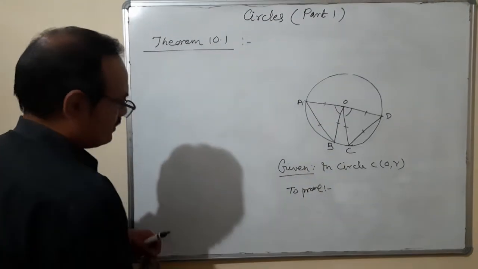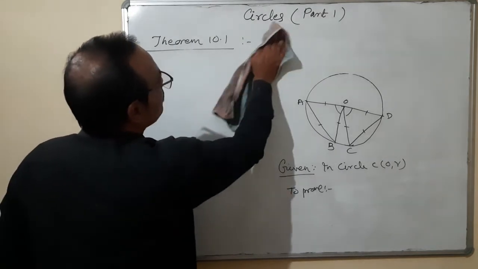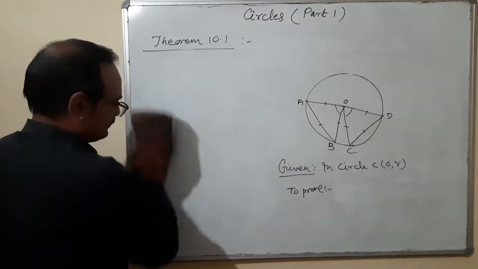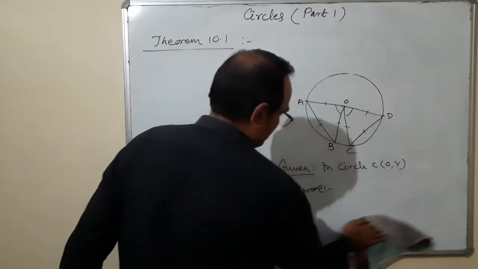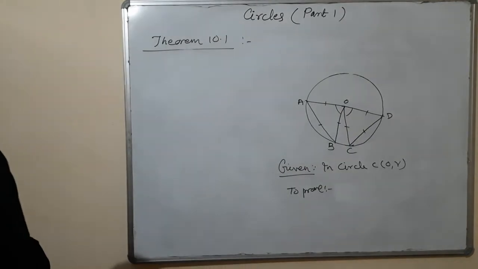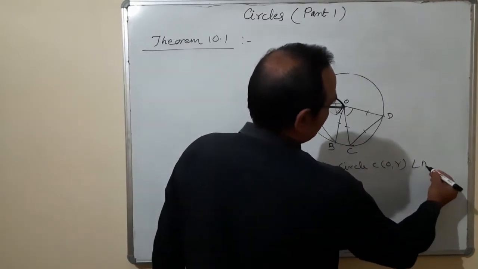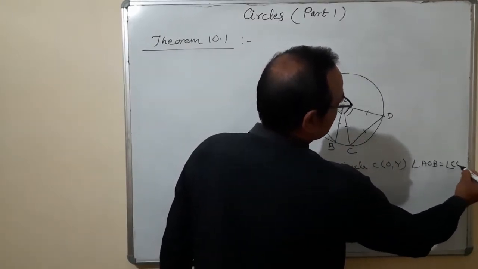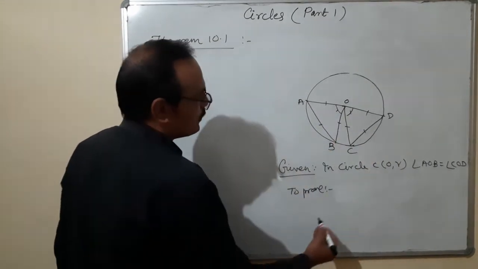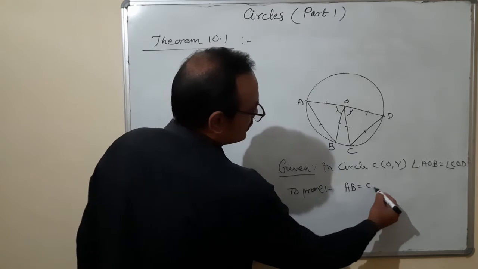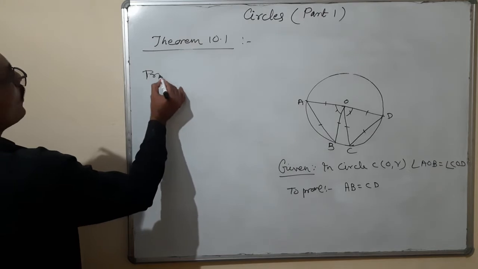As I told you, in the converse part the given and to prove are exchanged. In circle C(O, R), what is given? It is given that angle AOB is equal to angle COD. This angle is equal to this one. To prove: AB is equal to CD. Coming to the proof, what is the statement of it?